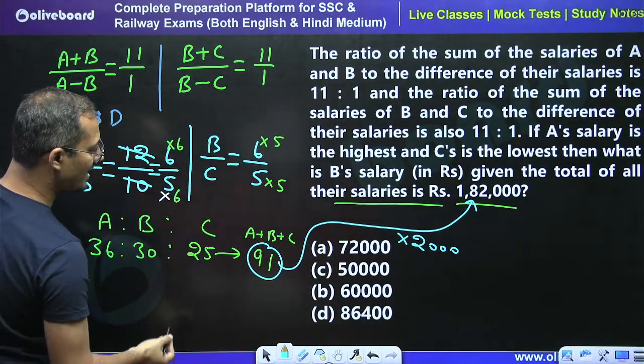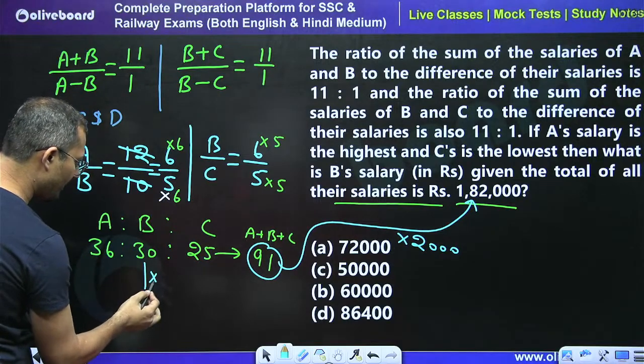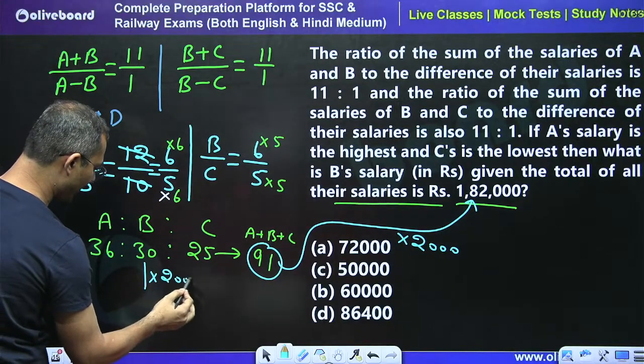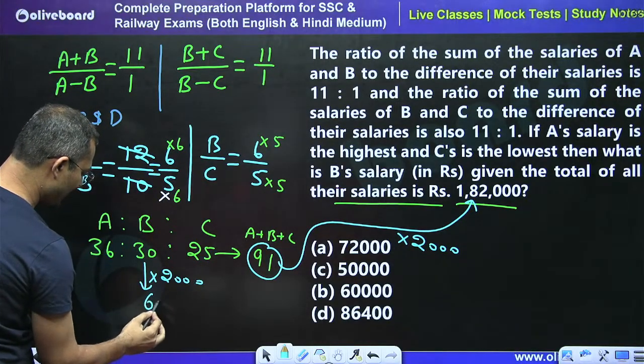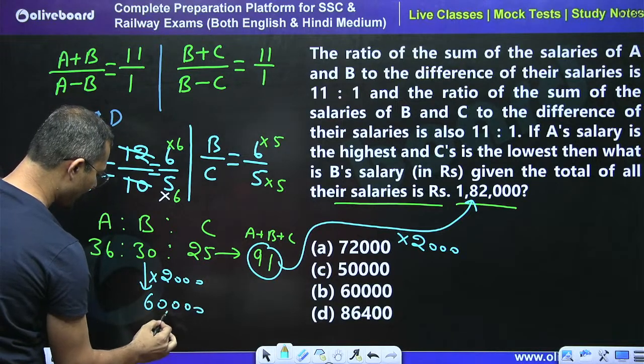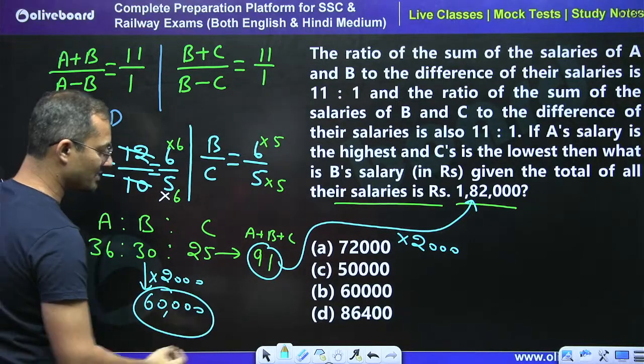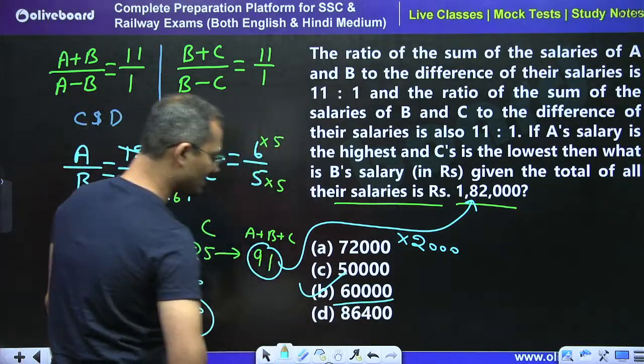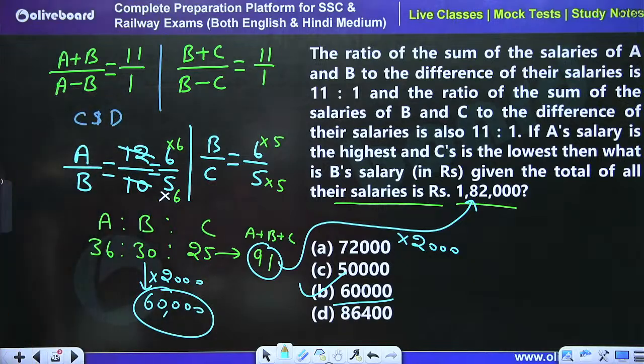So what is the value for salary B? What is the salary of B? So it is also going to be 2000 times, right? So we can say that it is going to be 60,000, right? So 60,000 is the right answer. Yes, 60,000 is the right answer. So I hope this is very much clear.